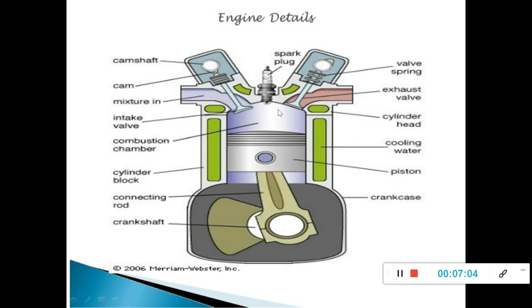Then if you see here, this is a spark plug. If you see the spark plug, then it indicates it is a petrol engine. In diesel engines, we don't have a spark plug. Instead of that, we have a fuel injector. Then if you see the valves, it is a 4-stroke engine, because in case of 2-stroke, we don't have this valve arrangement. Now this is the cylinder block. The entire arrangement is covered in this block.